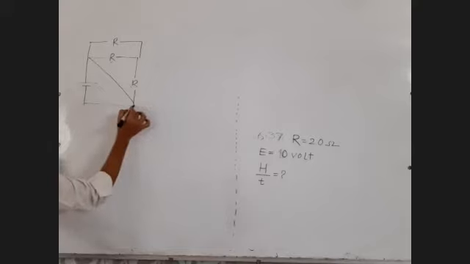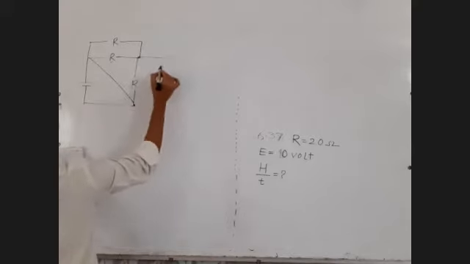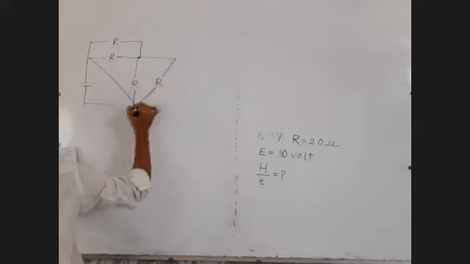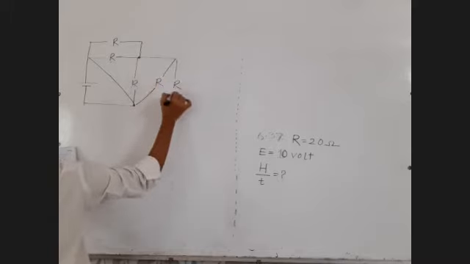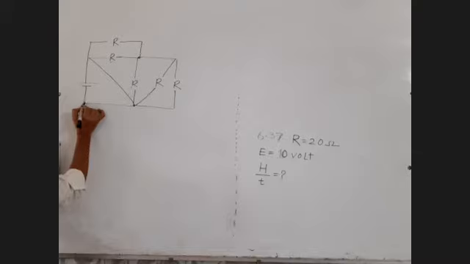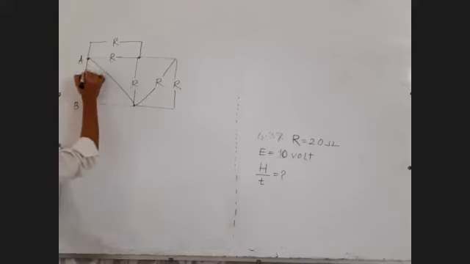You have to identify which resistors are in series, which resistors are in parallel. So let us identify points in the circuit. This is point A, this is point B. So current given by the battery, current taken by the battery.